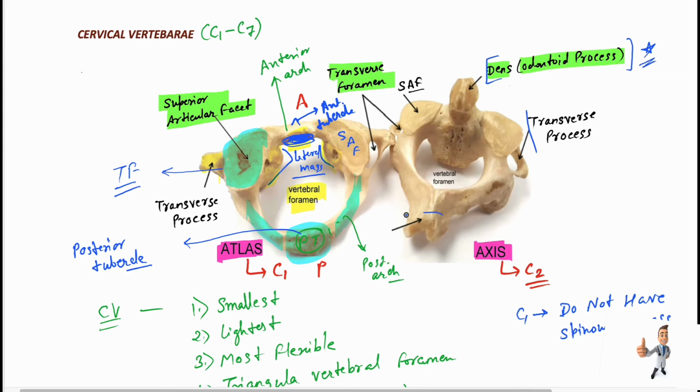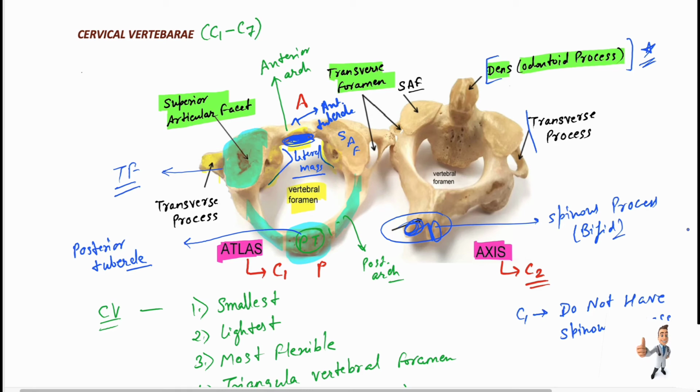And they have the bifid process. So this is our spinous process, and this is bifid, like this type, one or two. And the C7 vertebra is single. It is not bifid. That is the exception of the cervical vertebra for the spinous process.